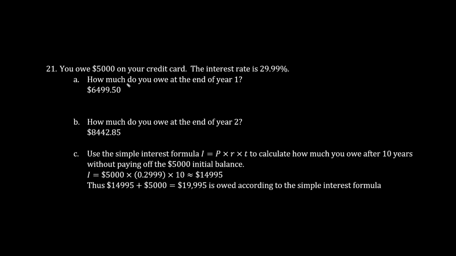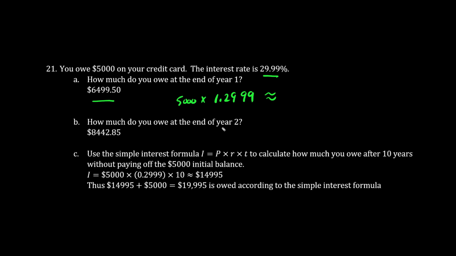You owe $5,000 on your credit card. The interest rate is 29.99%. This is quite realistic. How much do you owe at the end of year 1? $5,000 times 1.2999, which is 29.99% growth. This is approximately $6,499.50.